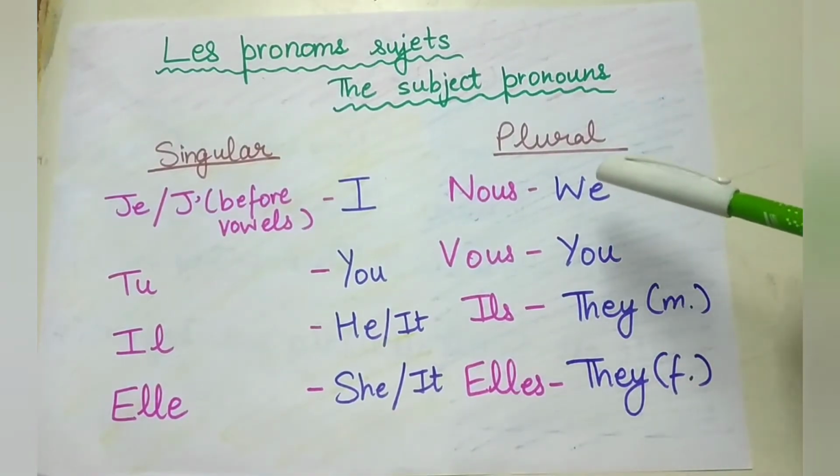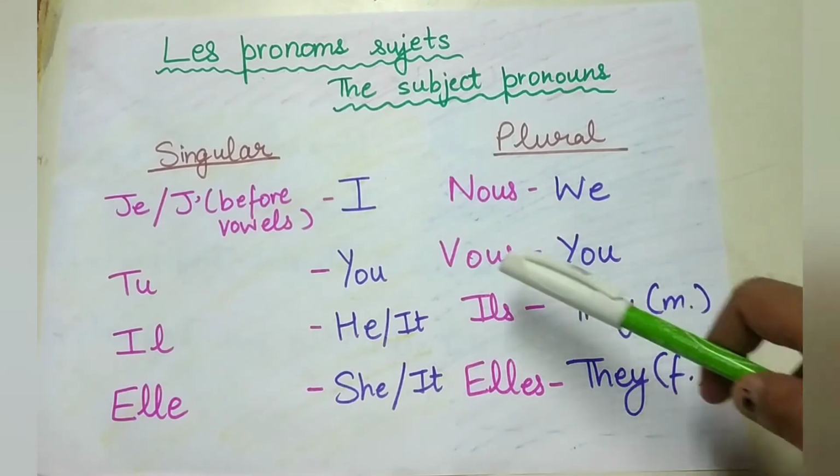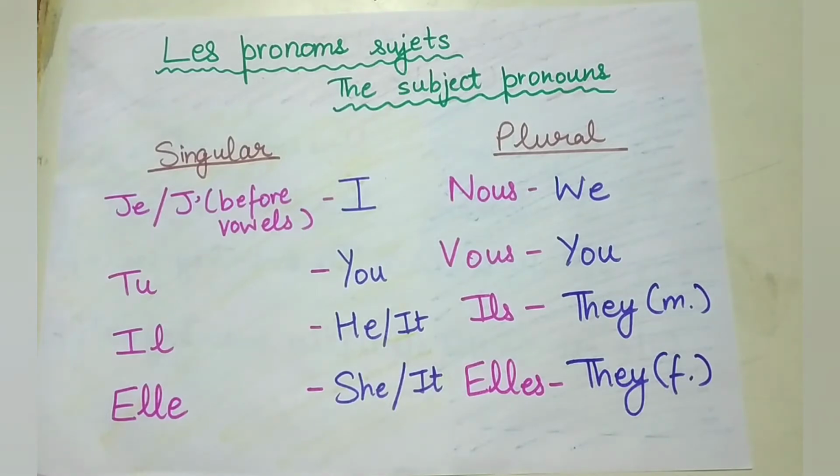Then let's look at the plural pronouns. Nous is we. Vous means you. If there are many people, so if you want to say you all, you can use vous. Otherwise, we can use vous for elders also. Like if you want to show respect to someone, you can use vous. Just like in Hindi, we use aap to show respect. In French, we can use vous for elders.